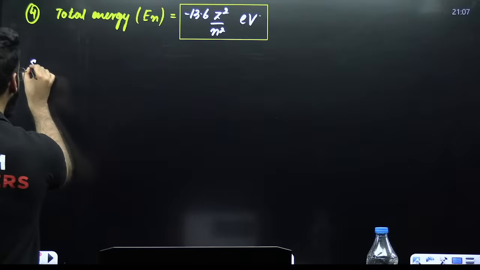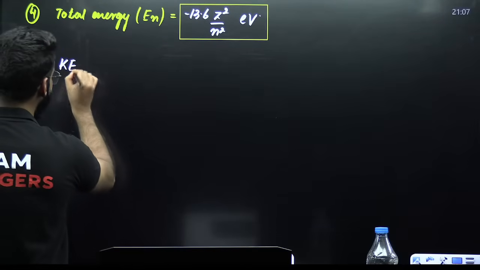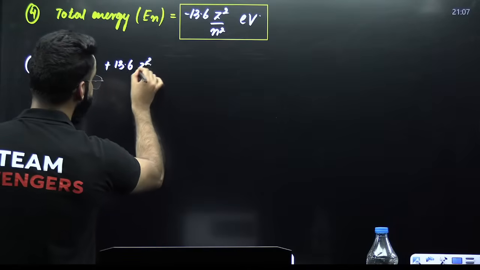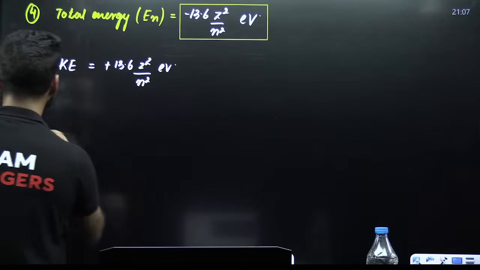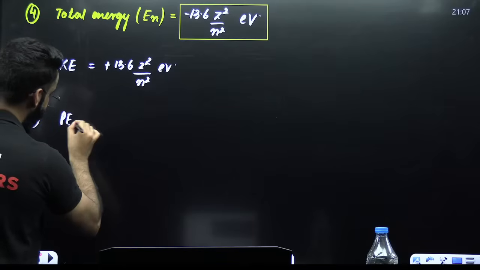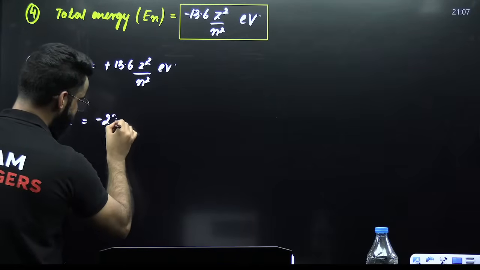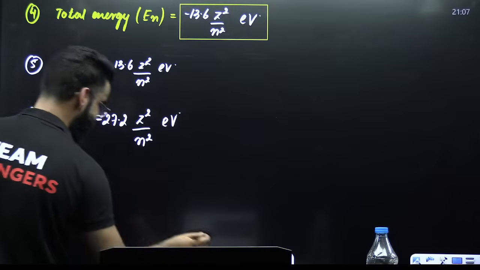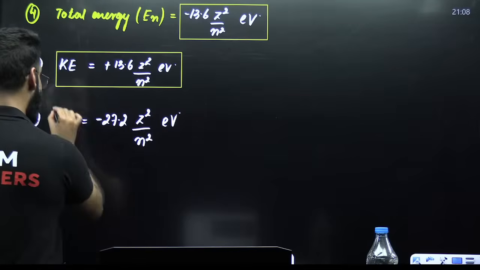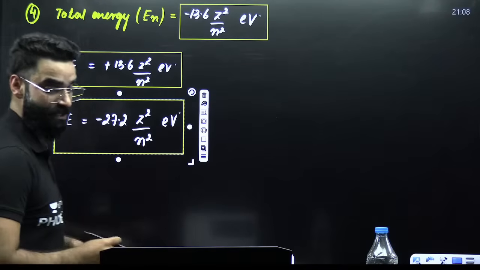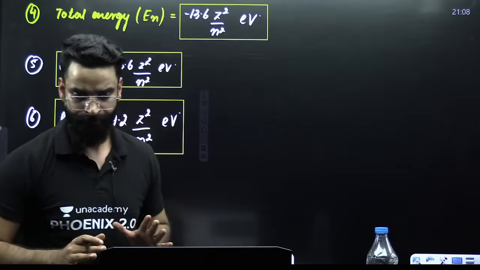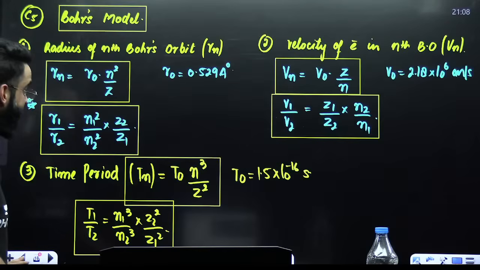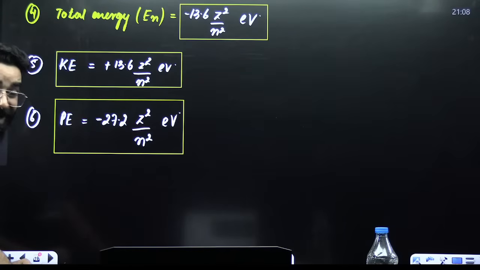Now they can ask you about the kinetic energy possessed by the electron in the nth Bohr's orbit. That will be equal to plus 13.6 Z square divided by n square electron volt. They can ask you about one more thing: potential energy possessed by the electron in the nth Bohr's orbit. That is minus 27.2 Z square divided by n square electron volt. These are some results related to total energy, kinetic energy, and potential energy possessed by the electron moving in the nth Bohr's orbit. You first of all have to remember these results which I clearly mentioned.